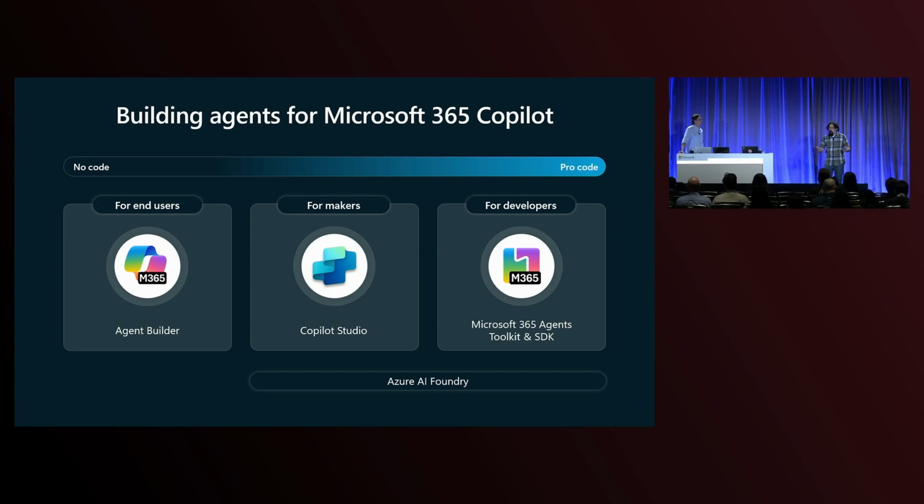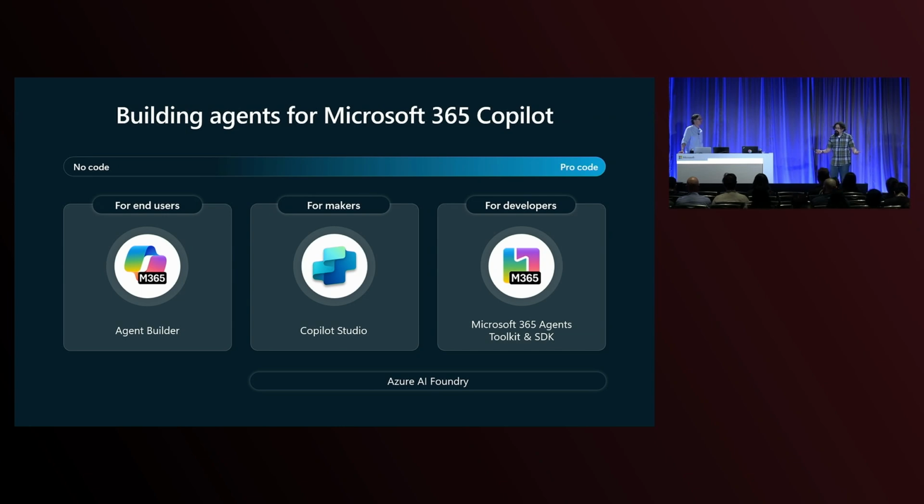Anyone working on the web, Windows, Office applications, and soon, in the next few days, in the mobile Microsoft 365 Copilot app, can work with these agents. These are all Microsoft 365 users, whether they have the Microsoft 365 Copilot license or not. They can use the agents that you build using these same ingredients for any of these personas. That is the idea here, that it doesn't matter which one of these tools you're using. You have access to create really powerful agents for all of the world's knowledge workers.